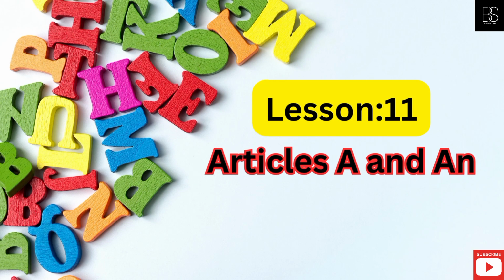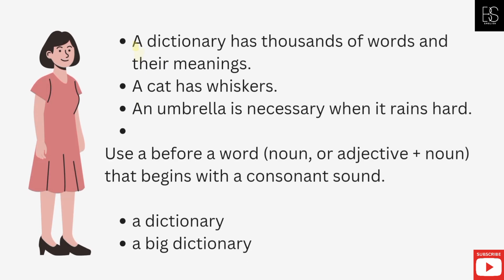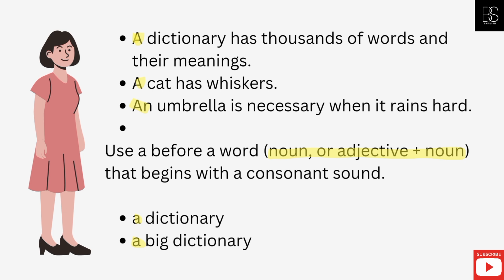Lesson 11. Articles a and an. The articles a and an are used only before singular count nouns. Specifically, use a and an with singular count nouns that are not specific and are being mentioned for the first time. A dictionary has thousands of words and their meanings. A cat has whiskers. An umbrella is necessary when it rains hard.